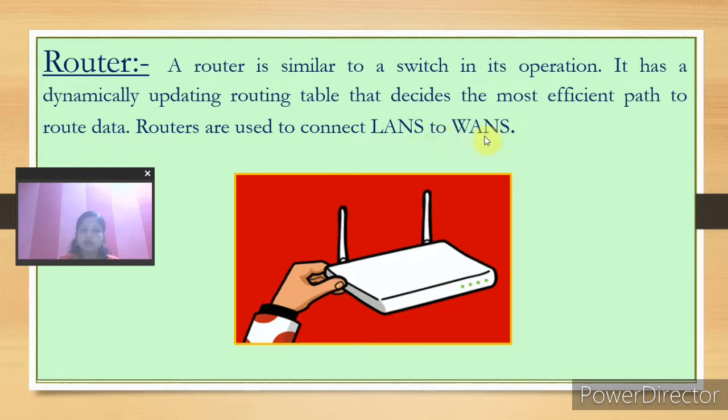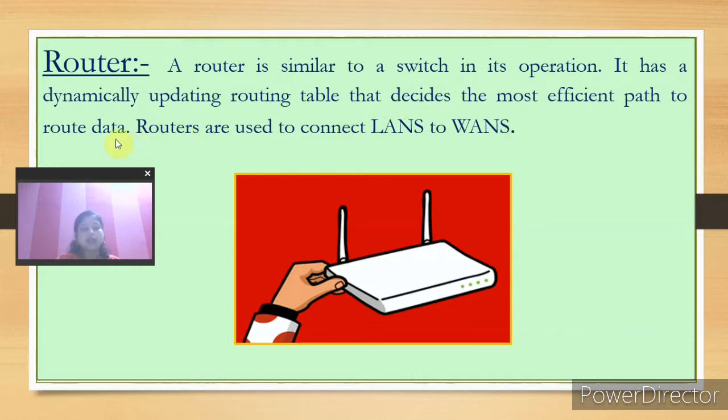You know how WANs form: when a set of LANs, or more than one LAN, are connected together, then WANs are formed. So these routers are used to connect LANs to WANs, and it is similar to switch operation as we have studied in the previous class. It has a dynamically updating routing table that decides the most efficient path to route data.